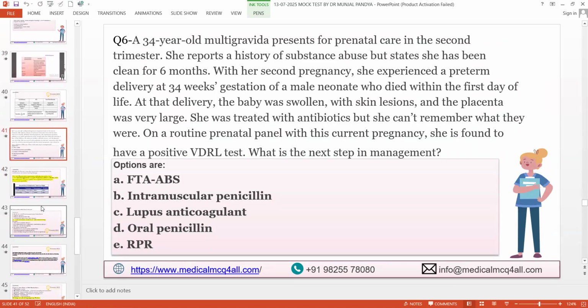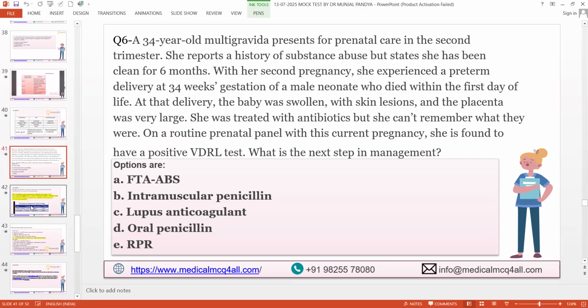Let's check one more question. A 34-year-old multigravida presents for prenatal care in the second trimester. She reports a history of substance abuse but states that she has been clean for the last 6 months. With her second pregnancy, she experienced a preterm delivery at 24 weeks of gestation of a male neonate who died within the first day of life.